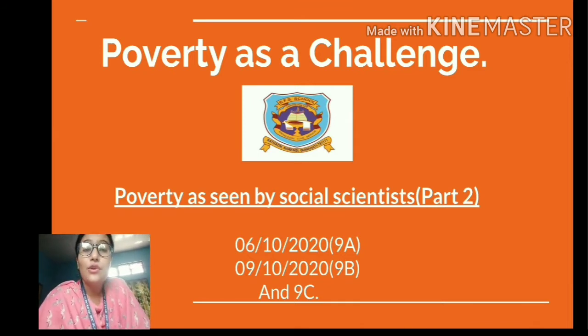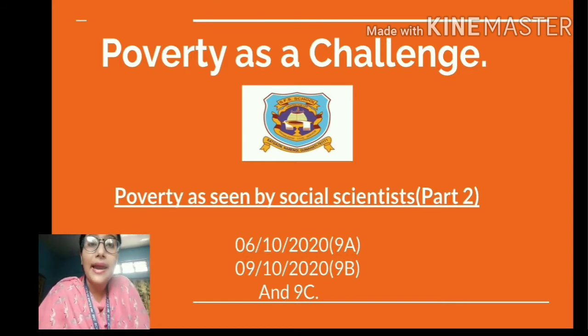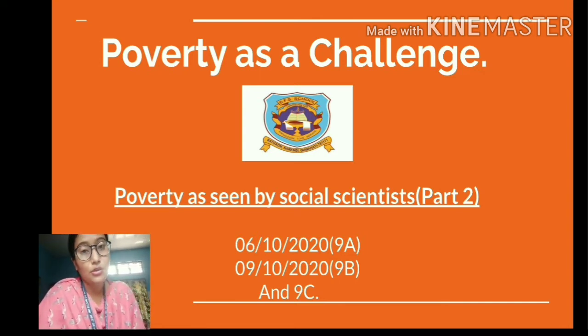So, students, if you all remember, we discussed that the two most common indicators of poverty, that means the indicators which are used to measure or to understand poverty in general, are the level of income and consumption. But these are the indicators which are used by common people. But students, the various social scientists, they use some other indicators of poverty.